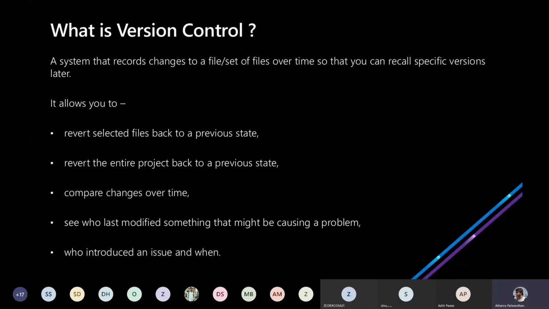Yeah. So version control allows you to revert selected files back to a previous state. It can revert the entire project back to a previous state, compare changes over time, see. Okay, so this is one of the most important points of version control, that when you are working in an organization, you can see who has made the changes and modified that code that is causing the problem or causing the bug. And that's one of it.